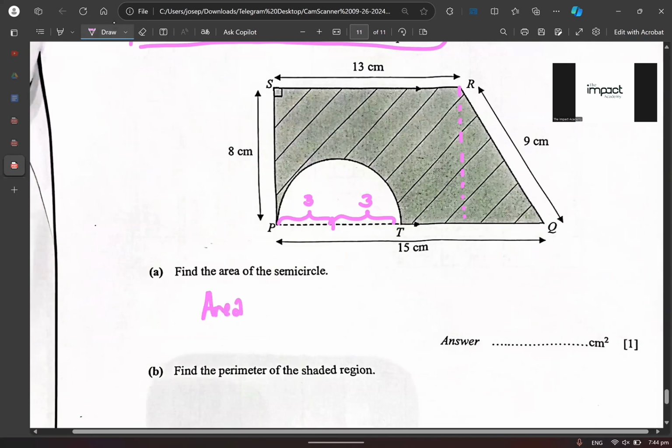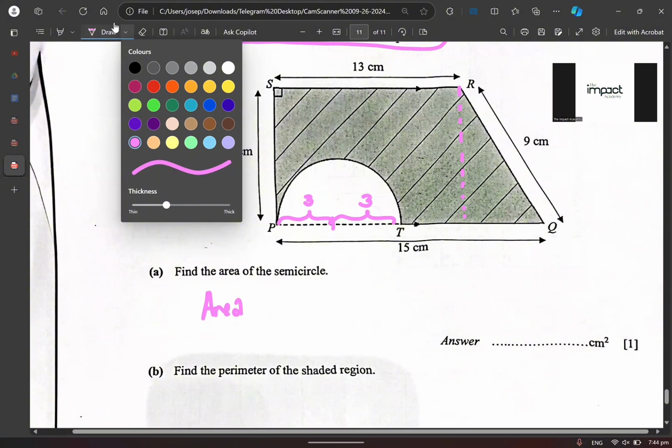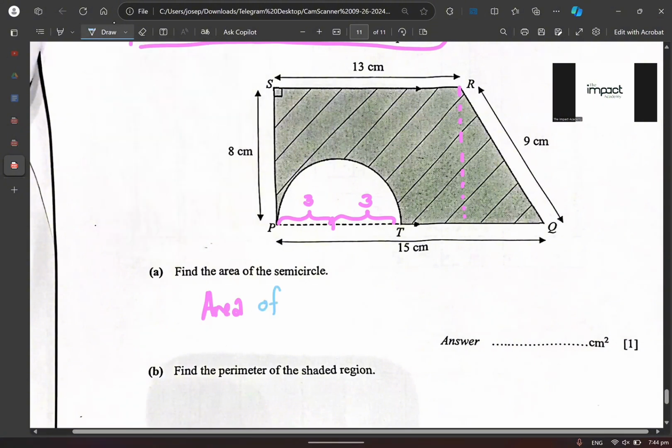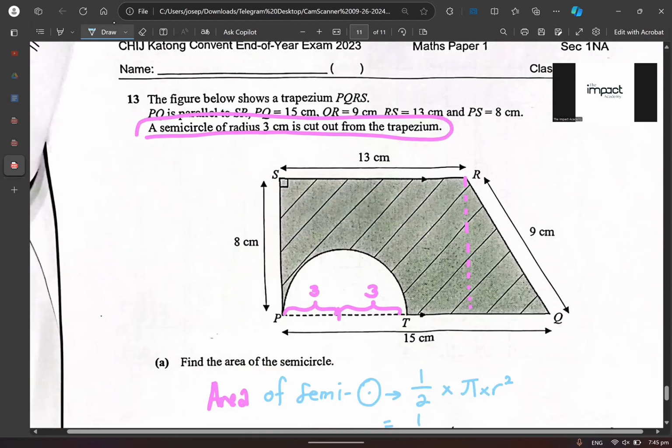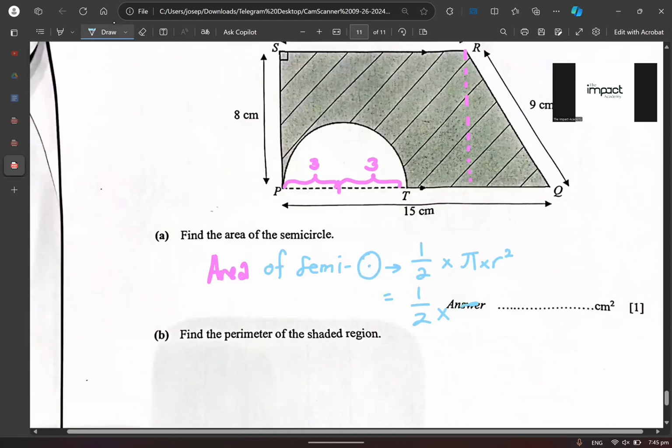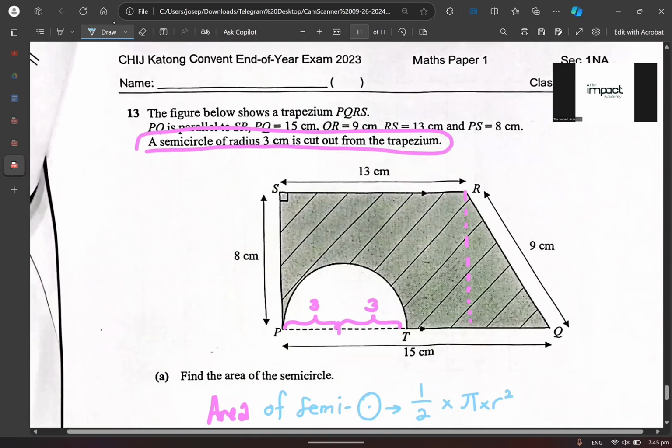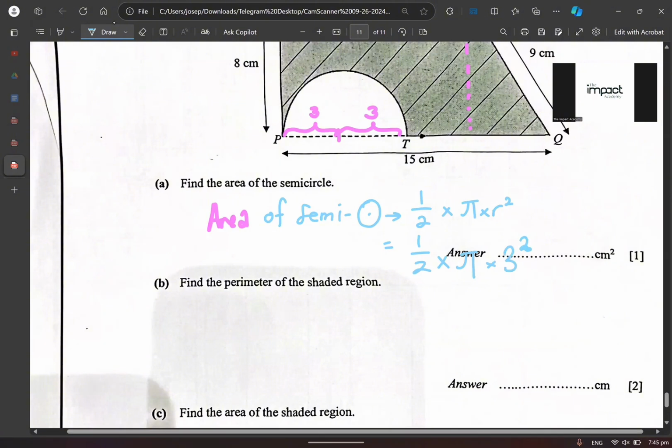Can you tell me how to find the area of the semicircle, please? Area of semicircle is half times pi times r squared. What's my pi? They never say, so just use calculator pi. Half times pi times 3 to the power of 2. Do you understand or don't understand?